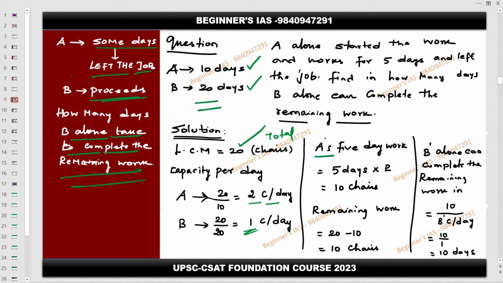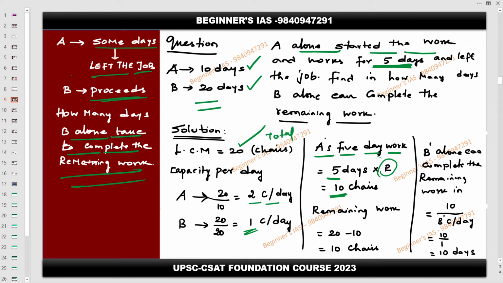So here, what is A's 5-day work? In this question, A alone started the work and worked for 5 days. So you need to calculate how much of the job was done by A in those 5 days. So 5 days into A's capacity per day. A has the capacity of making 2 chars per day, which means for the 5 days A has worked, 5 into 2, therefore 10. So A has completed 10 chars.